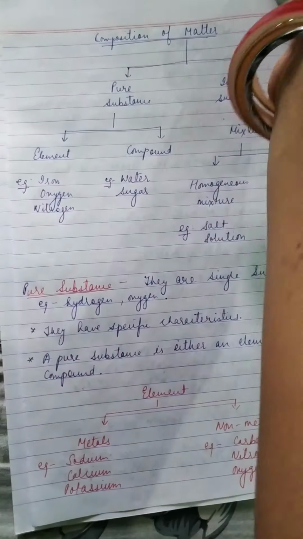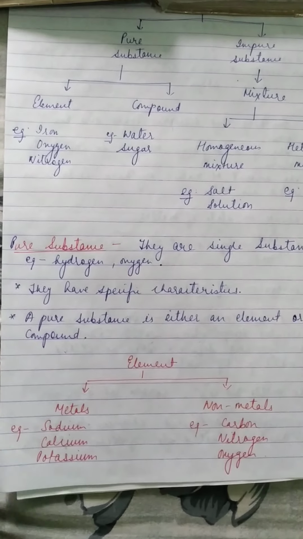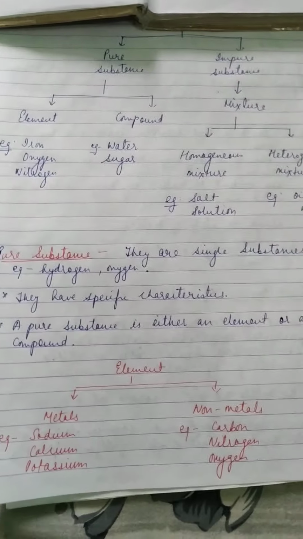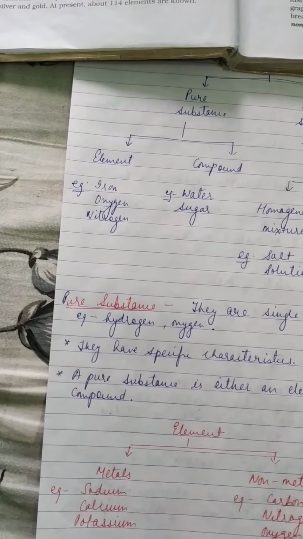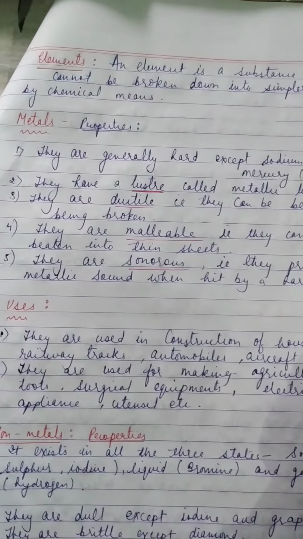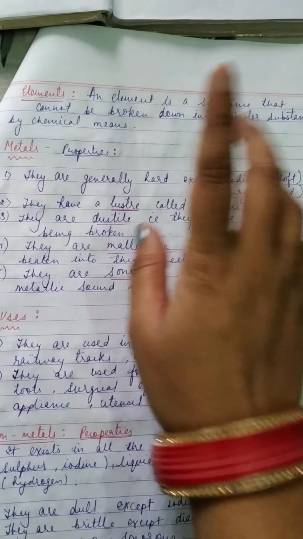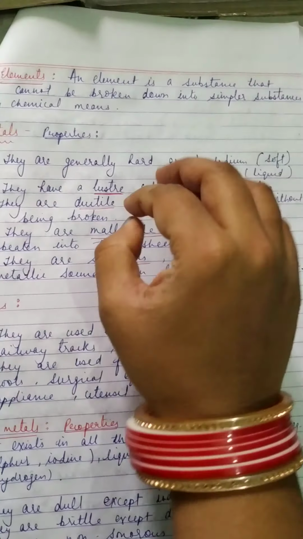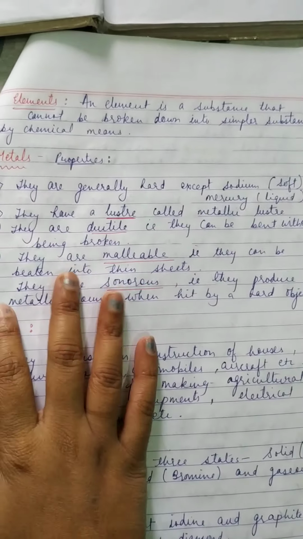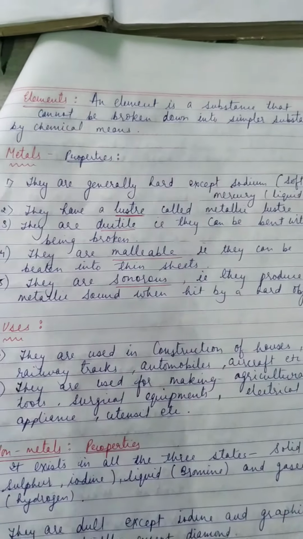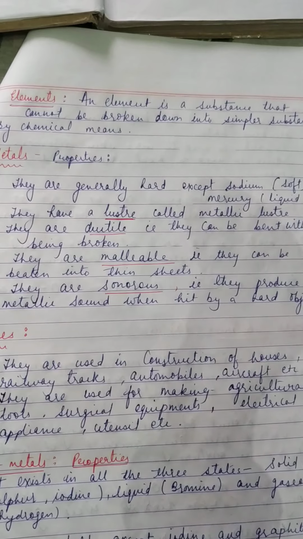So the next thing is we should know what is an element. How can we define an element? An element is a substance that cannot be broken down into simpler substances by chemical means. It is a simple substance which cannot be broken into further simpler substances by any chemical means. Chemical means that it involves a chemical change.